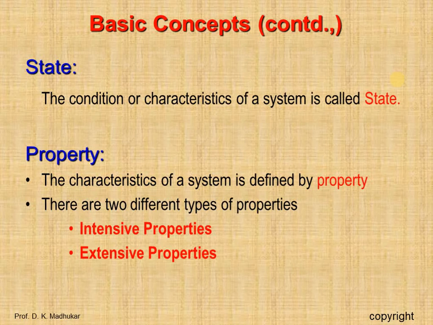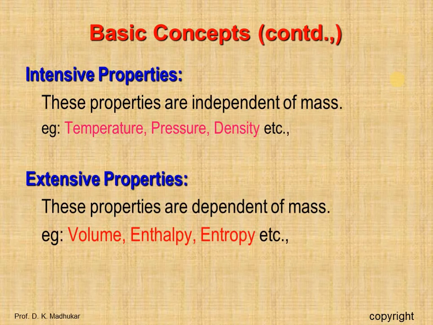Okay. So what is property? A characteristic of a system is defined by property, as I have just discussed. There are two types of property: intensive property and extensive property. Intensive property means there is no change with mass, and there is no change in physical property. So that is independent of the mass. Intensive property is independent of the mass.